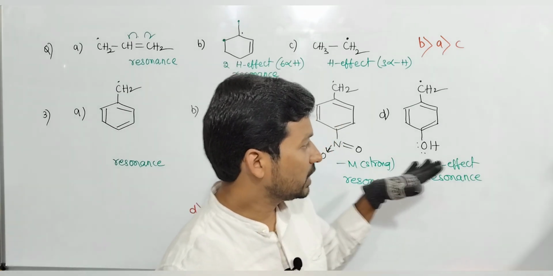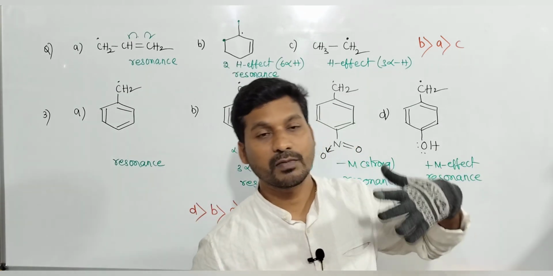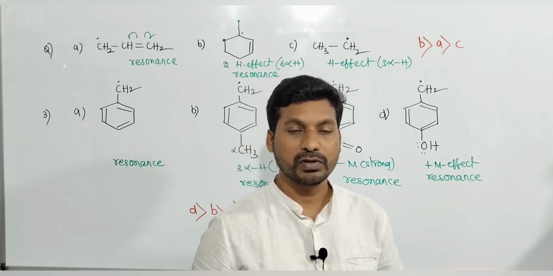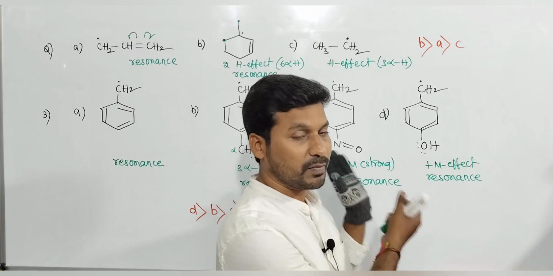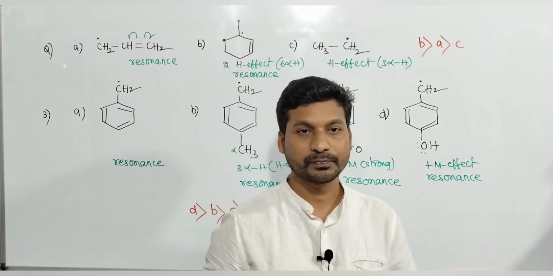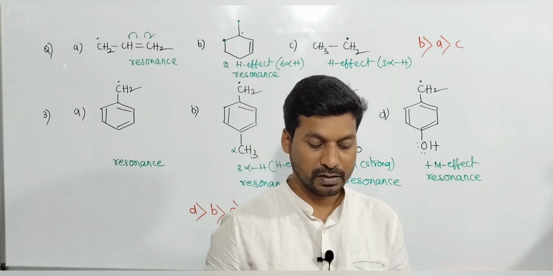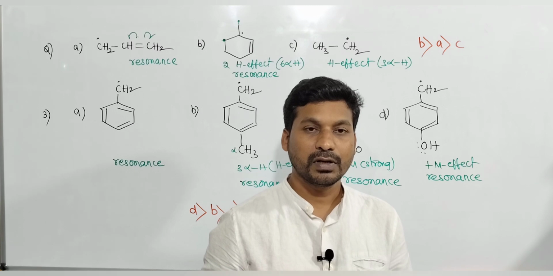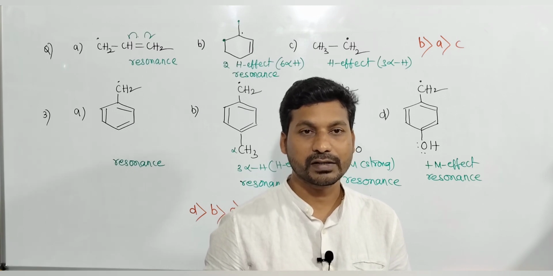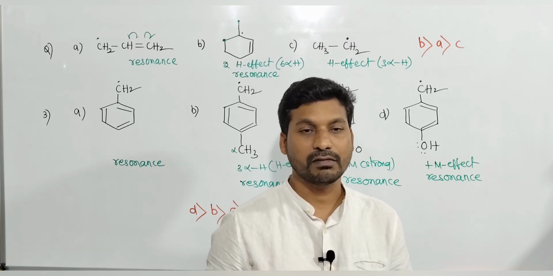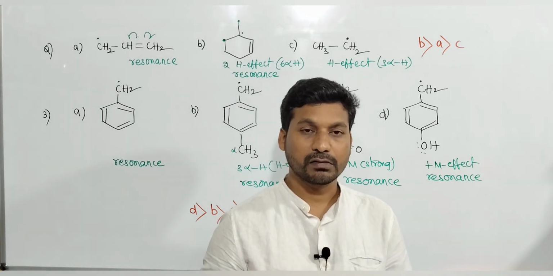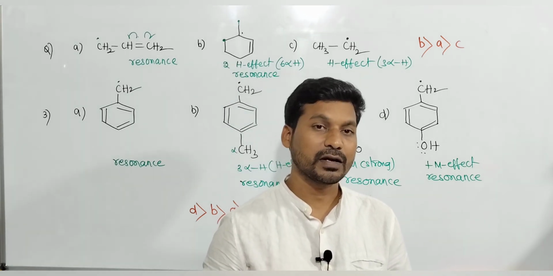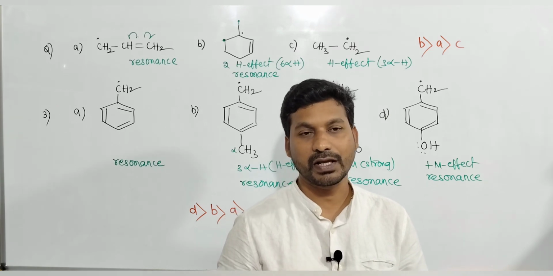Next, on reaction mechanism 1, previous competitive bits I will do in the next video. Previous competitive bits on reaction mechanism 1 concepts: bond cleavages and types of reaction intermediates. Next, electron displacement effects. After that, types of attacking reagents: electrophiles, nucleophiles, free radical.